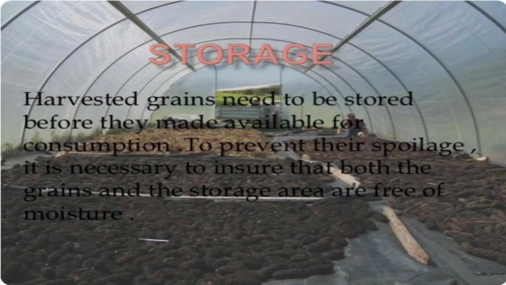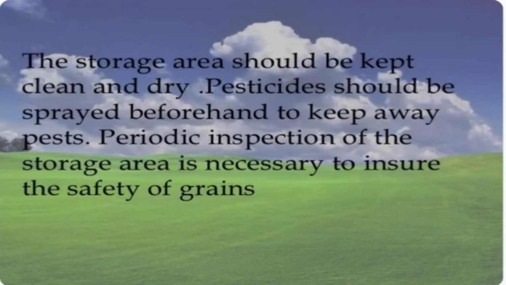It is necessary to ensure that both the grains and the storage area are free of moisture. The storage area should be kept clean and dry.